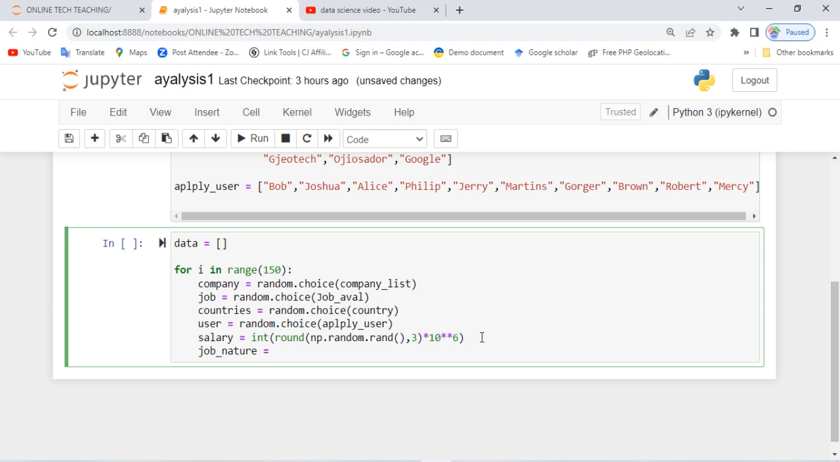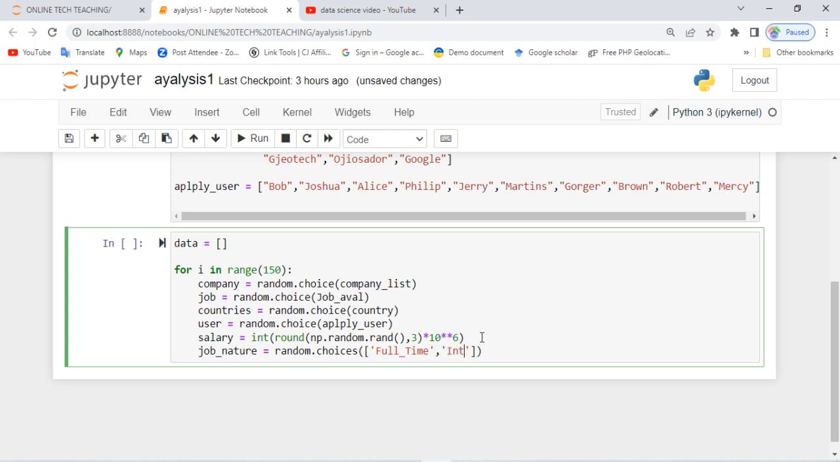When I say job nature equals random, because we say random.choices, this is different from choice. We have choice and choices when it comes to random number. So read more about random number, or watch my previous video where I made a detailed video on random number. We are using choices because we are going to pass different choices of nature of job. We have full time. So pick any of these choices. That is what it means.